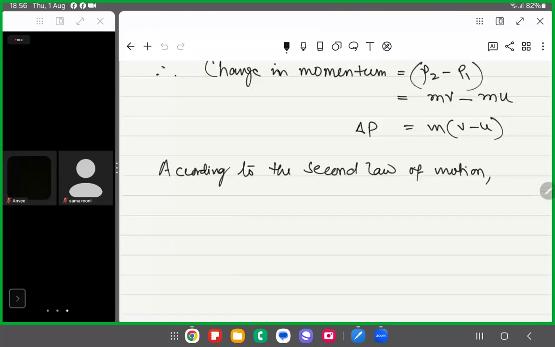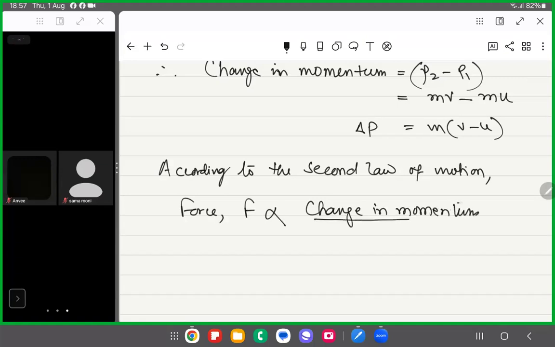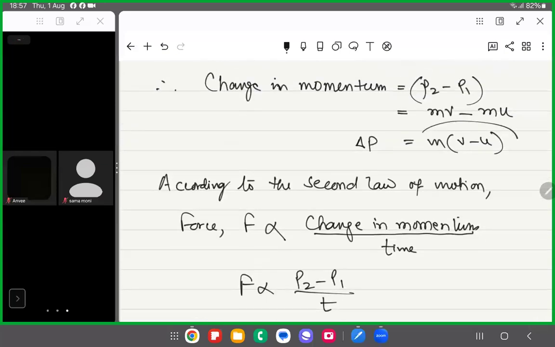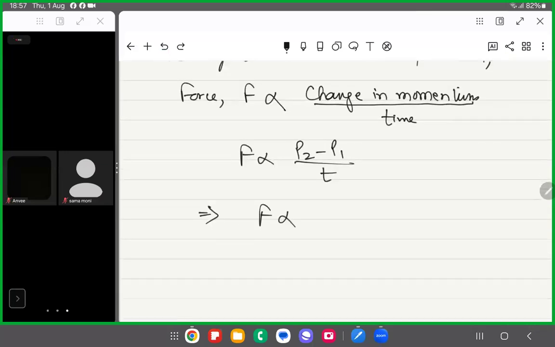According to the second law of motion, force F is directly proportional to change in momentum upon time in a particular time interval. So F is proportional to P2 minus P1, the change in momentum, upon t. Now what is P2 minus P1? We have calculated it here as m(v minus u). So write it down: m(v minus u) upon t.